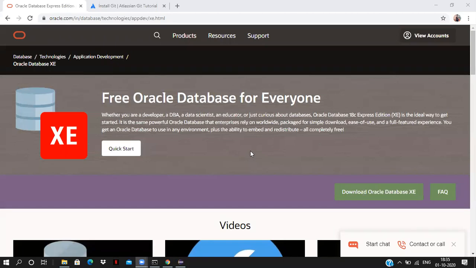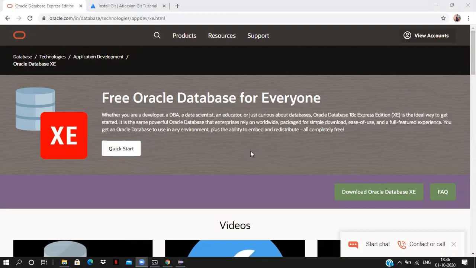So the main importance of a database is software to store the information of entities. Entities means records. Now, using a Java program, how do we interact with the database? By using JDBC, we can interact with the database from a Java program. First, what are the prerequisites required to learn JDBC?